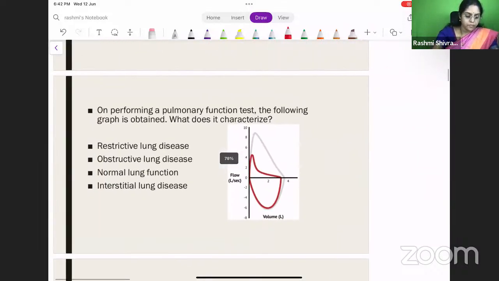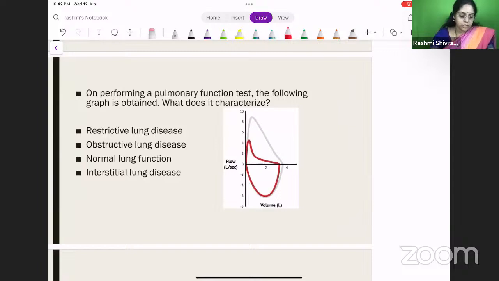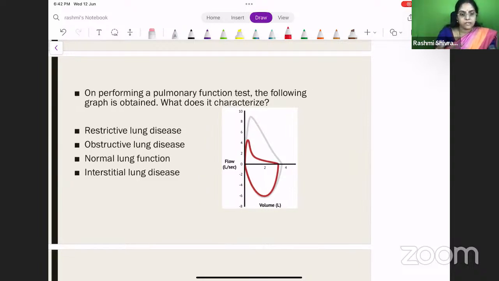So next, moving on. On performing a pulmonary function test, the following graph is obtained. What does it characterize? Is it a restrictive lung disease? Is it an obstructive lung disease? Is a normal lung function depicted, or is it a patient with an interstitial lung disease? Yes. So in these questions, this interstitial lung disease is commonly a restrictive lung disease. So you can probably rule out those two options. So the option comes between whether it is an obstructive lung disease or a normal lung function.